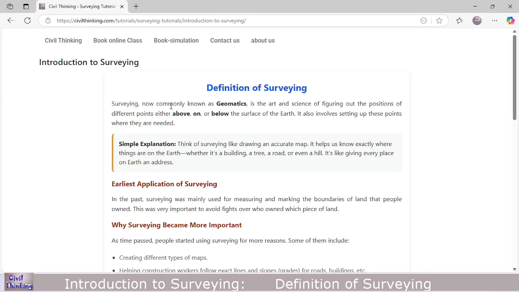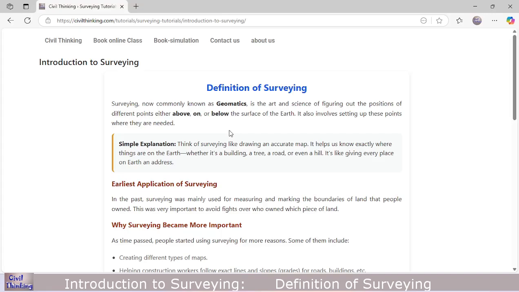Now what is surveying? Surveying is basically the art and science of figuring out the position of different points either above, on, or below the surface of the earth. If we have the surface of the earth, and you try to find out the position of a point, whether it is above the surface of the earth, below, or on it, you want to find the coordinates, or the position, of that point.